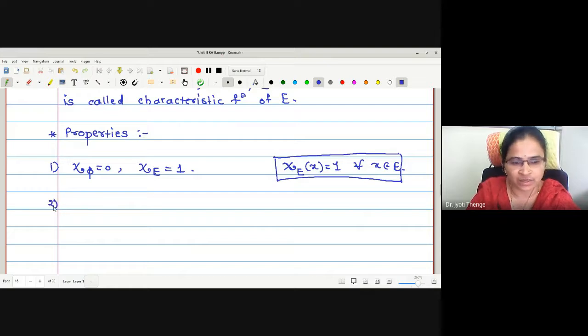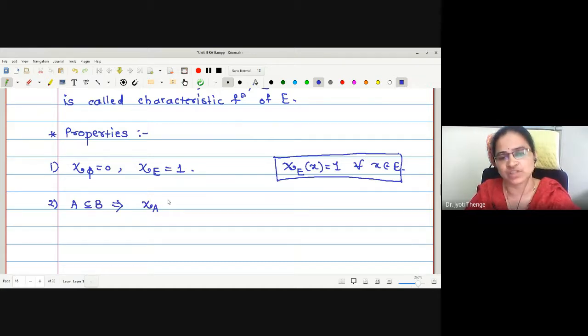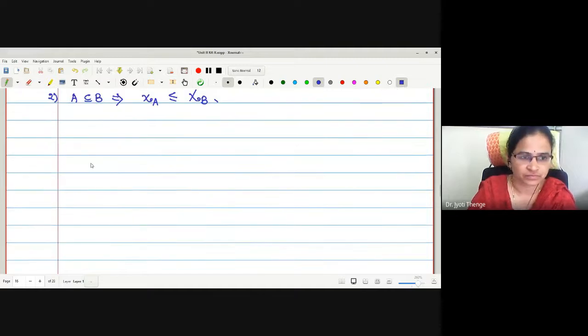Okay. Let me write the remaining properties as well. If the set A is contained in B, one can say that the characteristic function χ_A is less than or equal to χ_B, right? Next property I will write is for the characteristic function of a union.